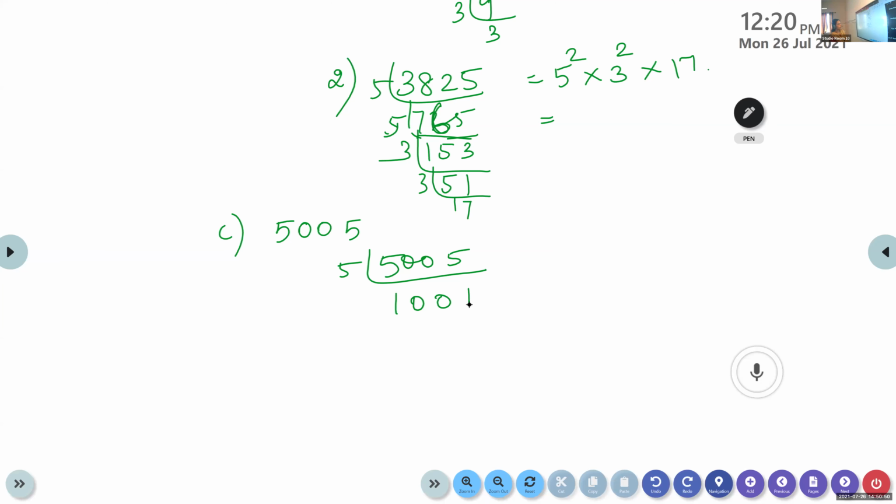Now, 1,001 we can divide it by 7, 143. Then 143.